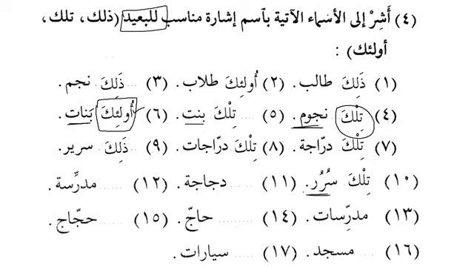Okay, dajajatun, hen or chicken. So we will say tilka dajajatun. Okay, that is a chicken or that is a hen. Mudarrisatun, teacher. So what should we say? Tilka mudarrisatun. Okay. Mudarrisatun. All right. So what should be the ismul ishara that we need to use over here? Mudarrisatun. Ulaika mudarrisatun. Excellent. Hajjun, a pilgrim. So you want to say that is a pilgrim. So you will say dhalika hajjun.